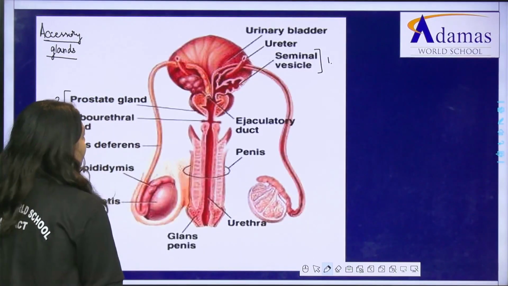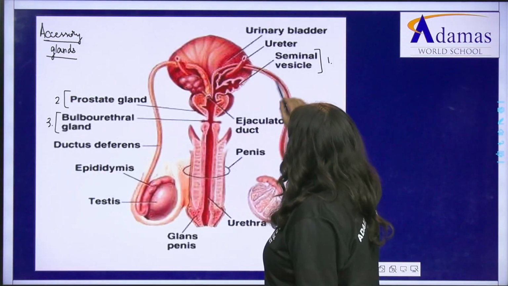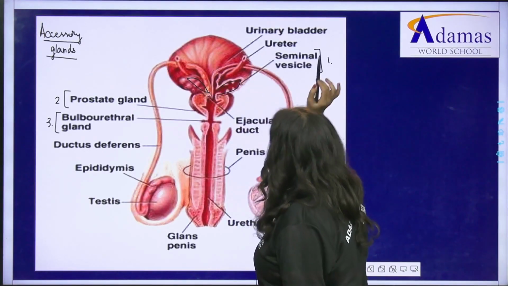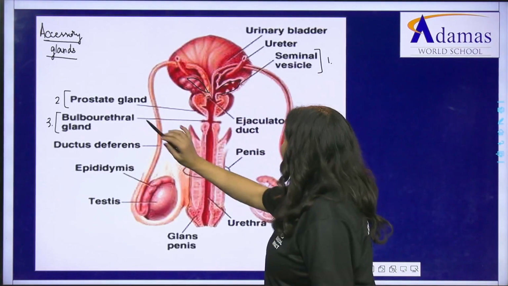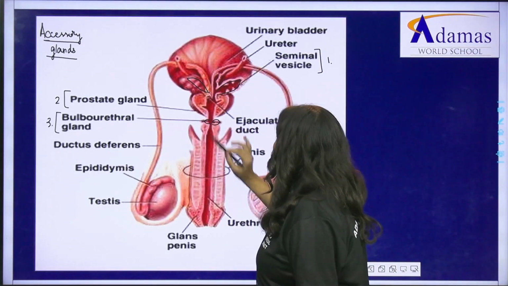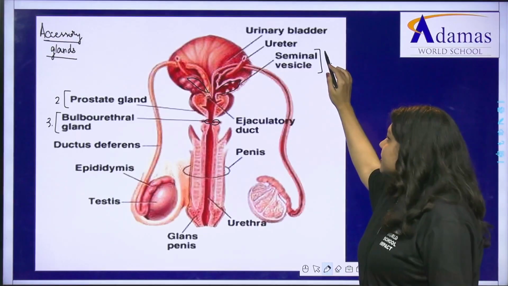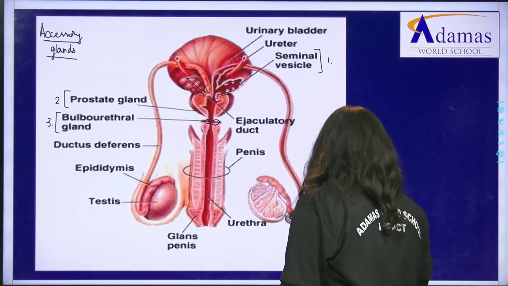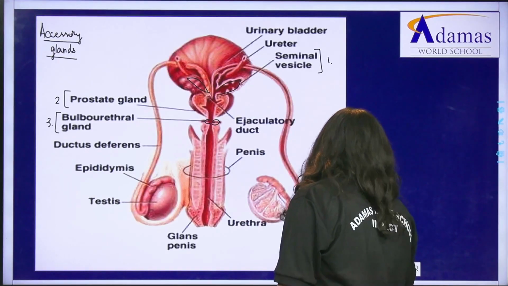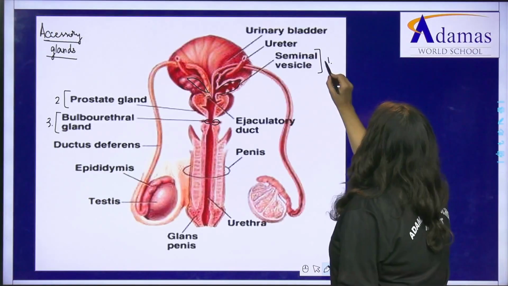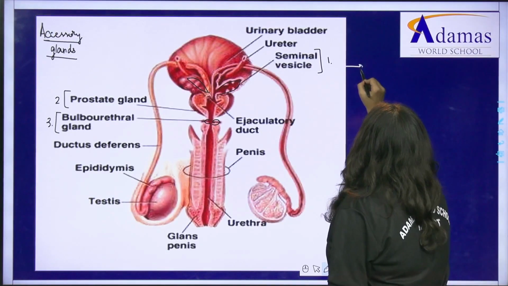Look into the structure to understand that each of these, they are paired. Seminal vesicle 2, prostate gland 2, bulbourethral gland 2. Each of them are present in paired form. Understandable. So now what we'll see is ये each of these glands का function क्या है. तो पहले seminal vesicle का देखते हैं.